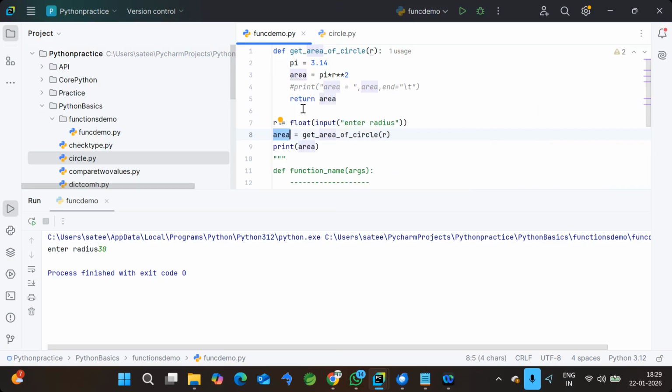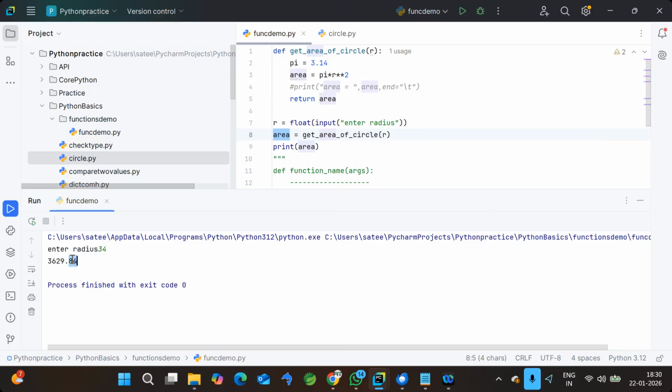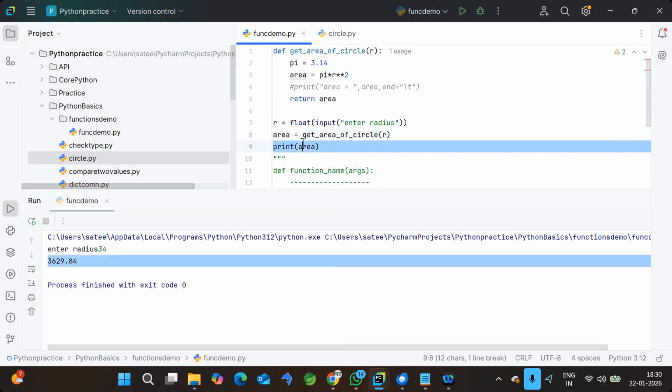Example, you connected with some database and you got a connection object. If you print the connection object, it doesn't make any sense, but if you return that connection object, we can establish a connection and start working with the database. That is the major advantage of the return keyword. Now if I run it, let's take 34 and enter it, you will get some output. See that. This is what you are getting from here.